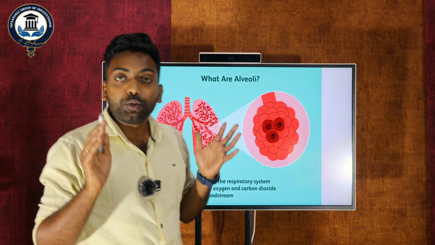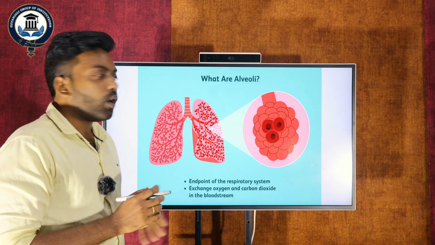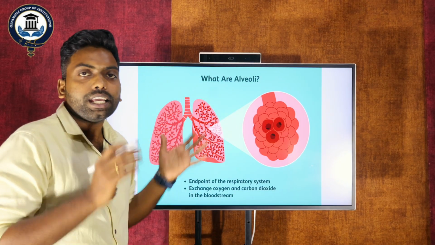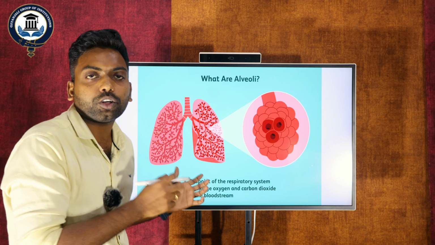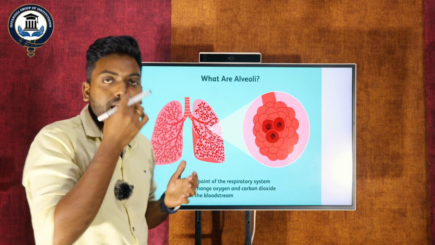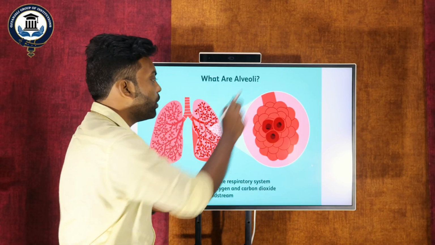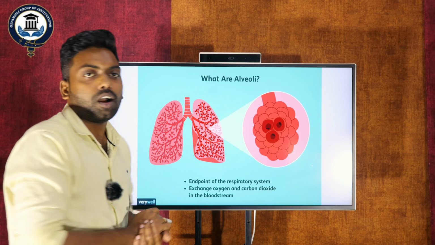My dear students, you must understand the importance of alveoli. What is the meaning of alveoli? This is the end part of the respiratory system. As we know, it starts from the nose, but the end part of the respiratory system is called alveoli. What is the main importance of this organ?